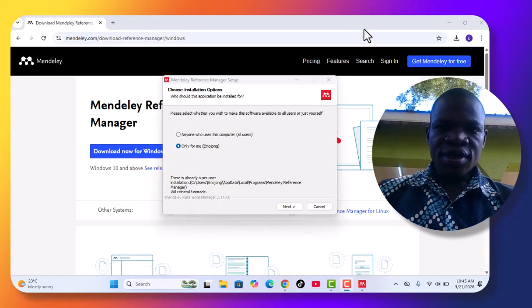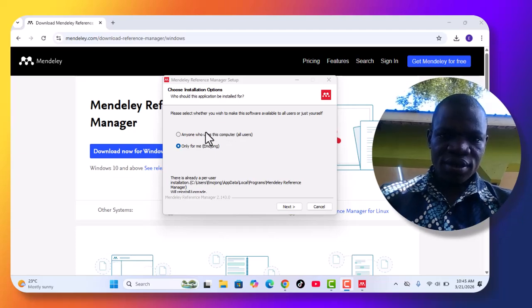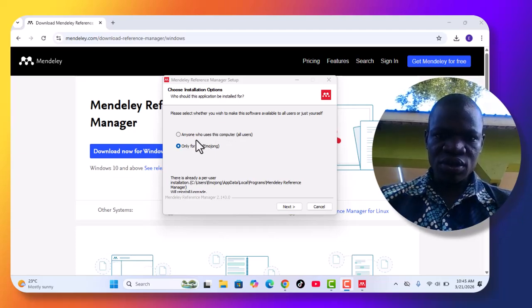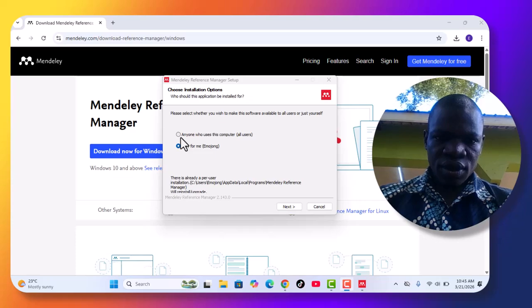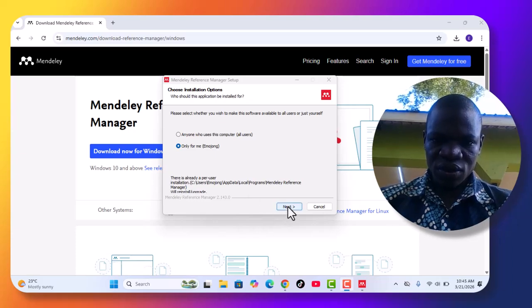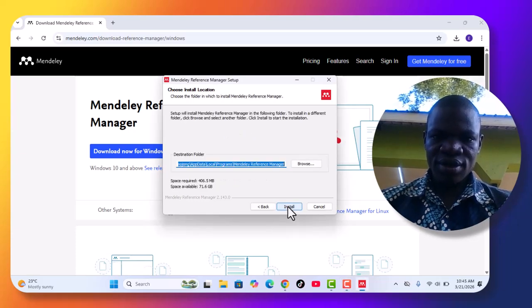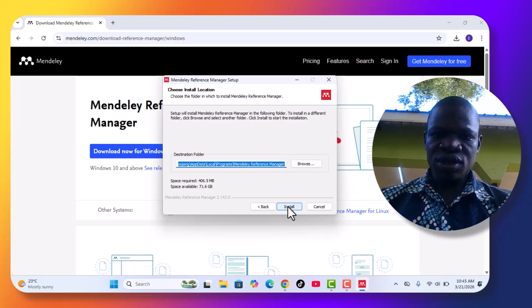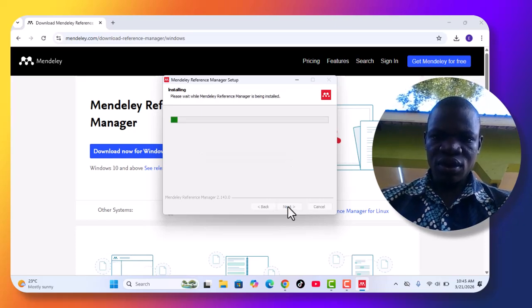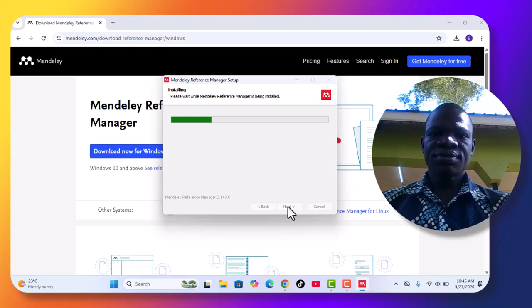Yes, now after opening it, it gives us the option, choose installation options. Anyone who uses this computer? Only me. Yes, then we shall continue. Next. Then after that we shall now install. You click on install. So it is installing.